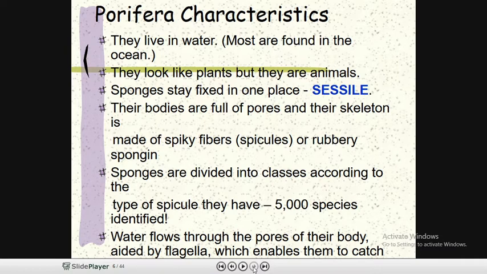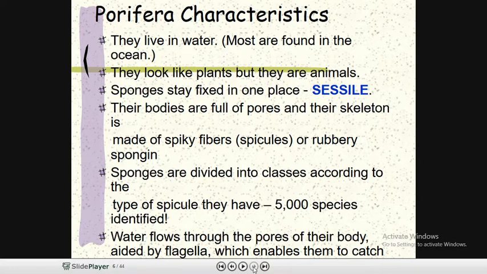Their body is full of pores, and their skeleton is made up of spiny fibers or rubbery spongin. These spiny fibers are called spicules. The sponges are divided into classes according to the type of spicules, and because of that, around 5000 species are there.